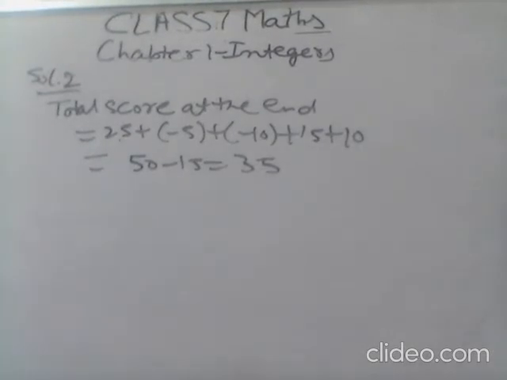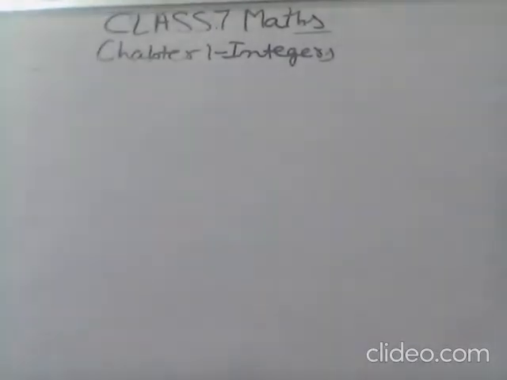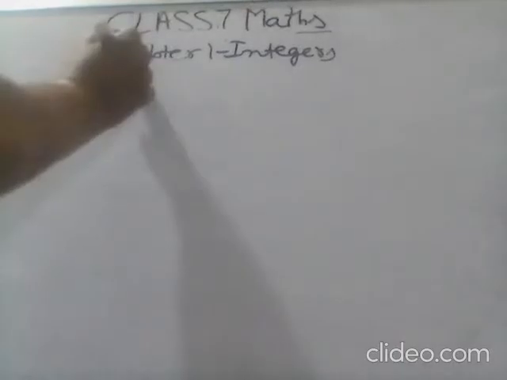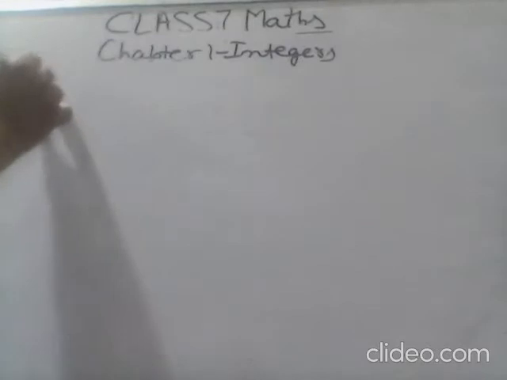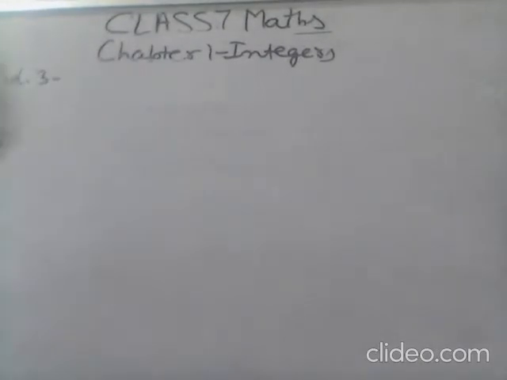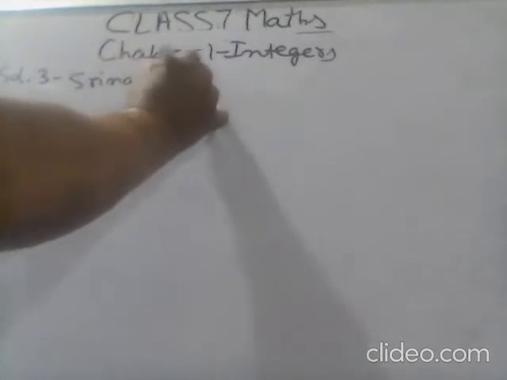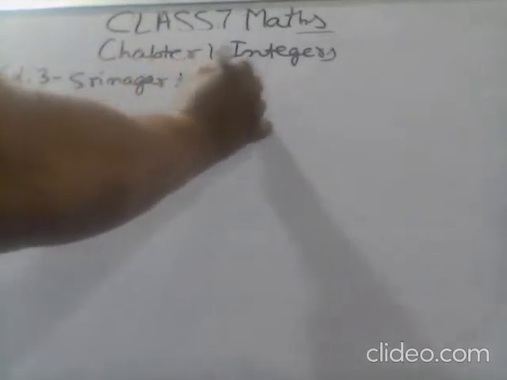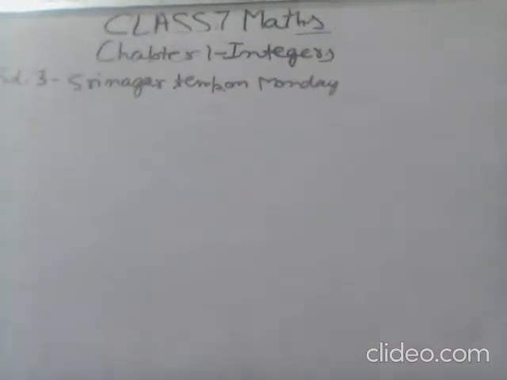Now next, third question. At Srinagar, the temperature was -5 degrees Celsius on Monday, then it dropped by 2 degrees on Tuesday. What was the temperature of Srinagar on Tuesday? On Monday, -5 degrees Celsius.